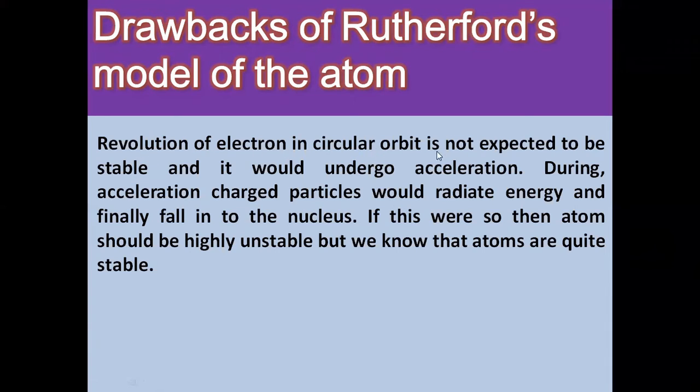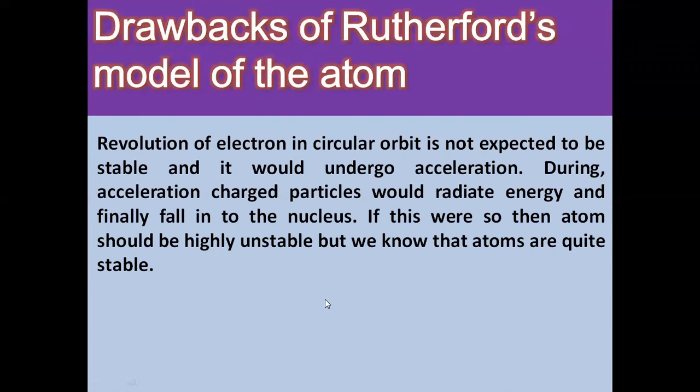Revolution of an electron in a circular orbit is not expected to be stable. As we know, this is the center. If the electron is revolving in the circular path, then what would happen? If this electron is moving on a circular path, its direction is changing at every point. If it is here, its direction is this. If it is here, its direction will be this. And if the direction is getting changed, we know that its velocity gets changed. If velocity gets changed, we can say it undergoes acceleration. Change in velocity is called acceleration. So the revolution of the electron in a circular orbit is not expected to be stable, and it would undergo acceleration.